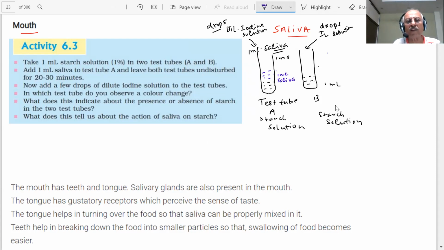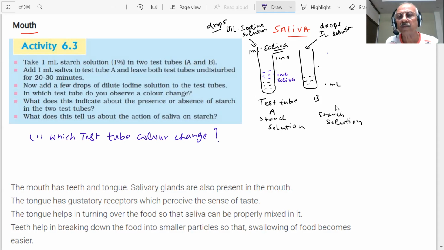Can you tell me what will happen? Color change. In which test tube do you observe a color change, A or B? First question: which test tube's color will change? Tell me, what do you think? Will the color change in test tube A or B or in both?